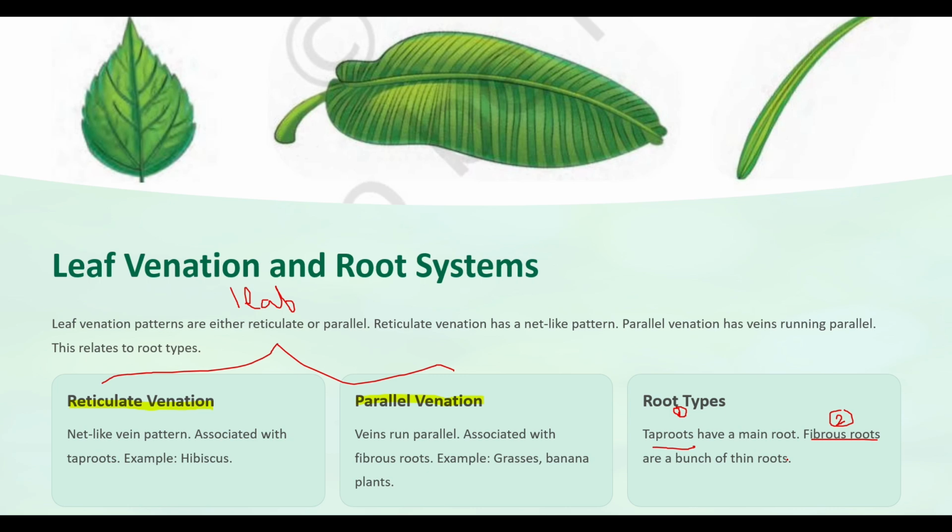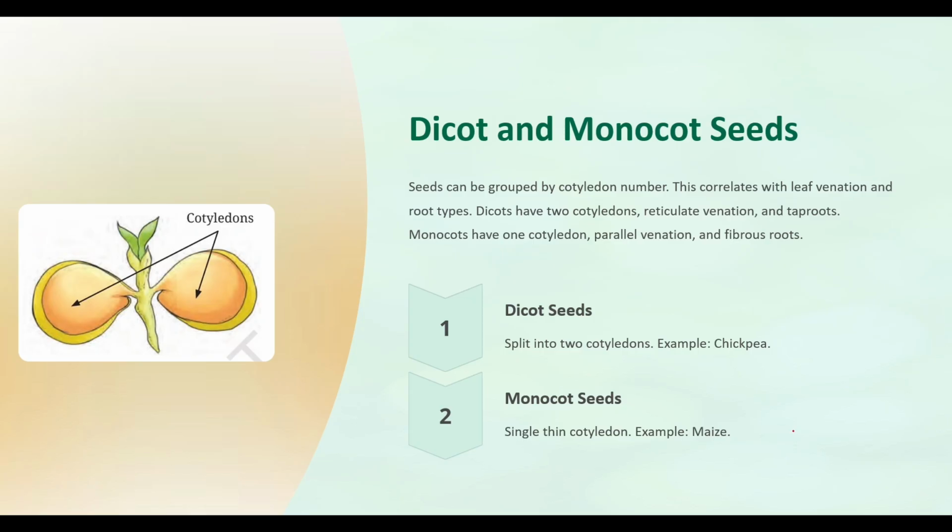Coming to dicot and monocot seeds. Now we are going to study seeds. Seeds can be grouped by cotyledon numbers. This correlates with leaf venation and root type. Dicots have two cotyledons, reticulate venation, and taproots. Monocots have one cotyledon, parallel venation, and fibrous roots.